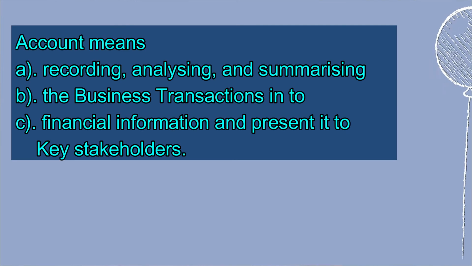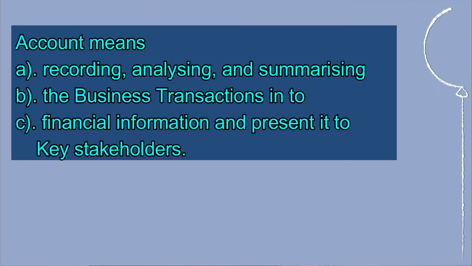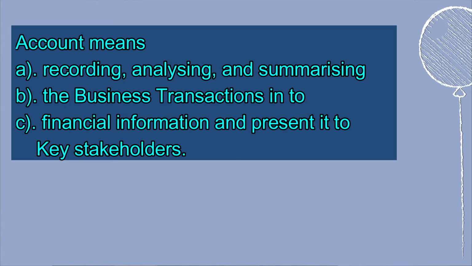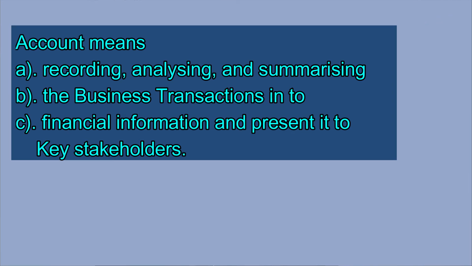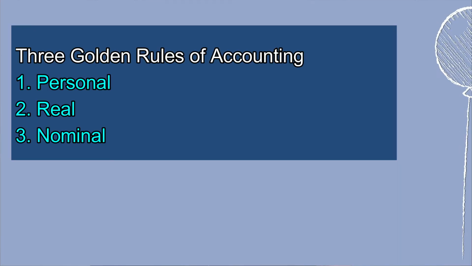Alright, so let me now summarize the whole meaning again, so it gives you a good understanding. As I said earlier, accounting is recording, analyzing, summarizing business transactions into financial information, and it is presented to key stakeholders for decision making. That's the simple definition of accounting. Now this whole accounting is based on 3 golden rules of accounting. One is personal, real, nominal. So these are the 3 golden rules of accounting which we will discuss in our next video.